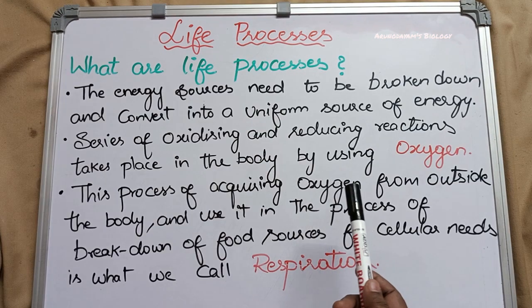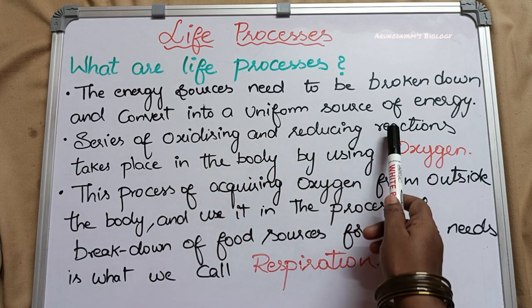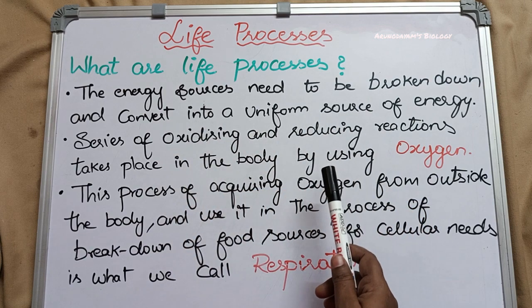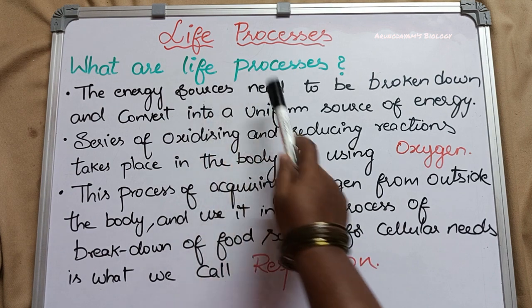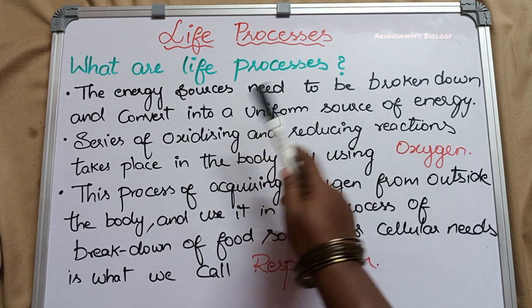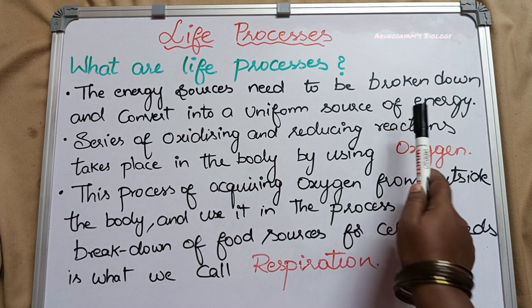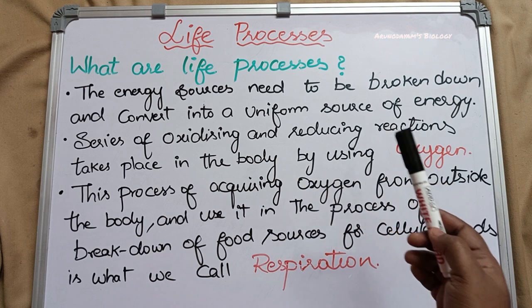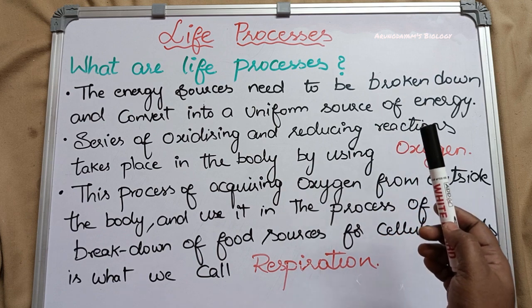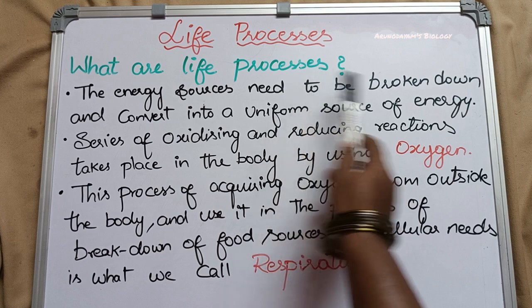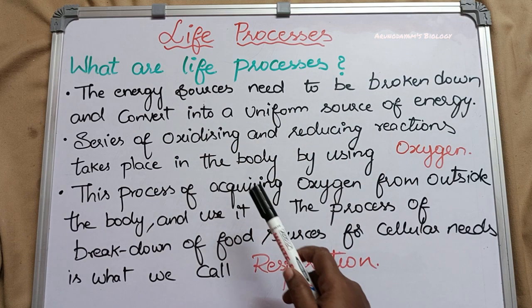Moving on to the second life process. The energy sources need to be broken down and converted into a uniform source of energy. During nutrition, we have taken some food material. That means we have taken some energy sources, isn't it? These energy sources have to break down in our body and convert into some uniform source of energy. This energy is used by the living organism for increasing body size or for doing some actions. The functions taking place in our body need some energy. This energy comes from the breakdown of these food materials. So a series of chemical reactions takes place in our body.